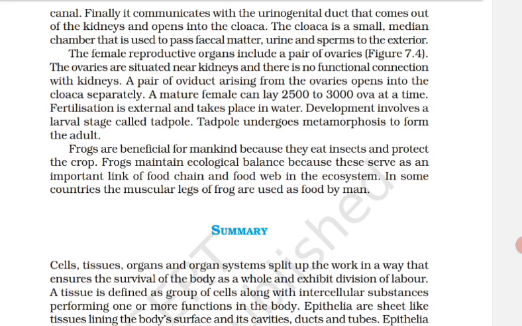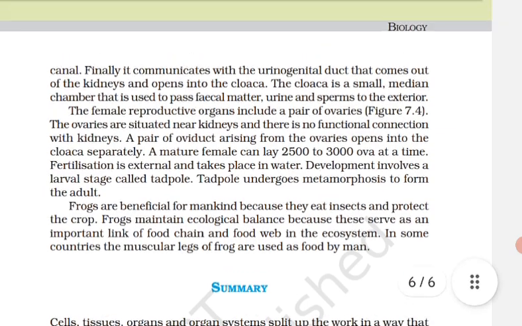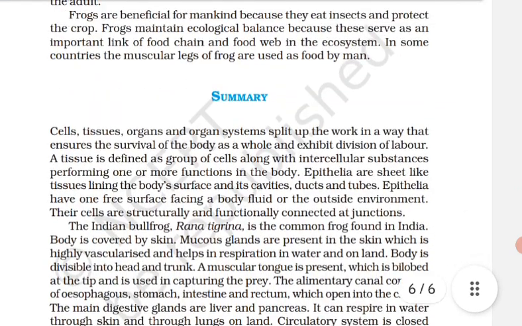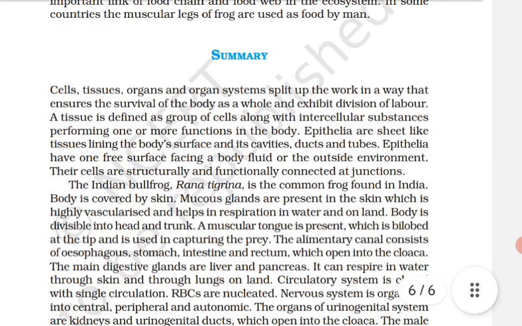The male reproductive organ is a pair of testes. The female reproductive organ is a pair of ovaries. A female lays 2500 to 3000 ova at a time. The fertilization and development are external. The egg hatches into tadpoles, which metamorphose into frogs. With this, we complete the chapter. Thank you.